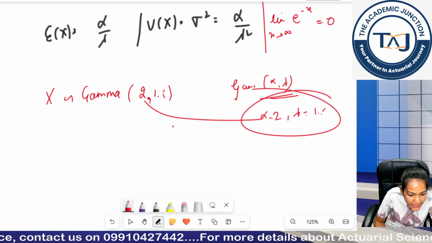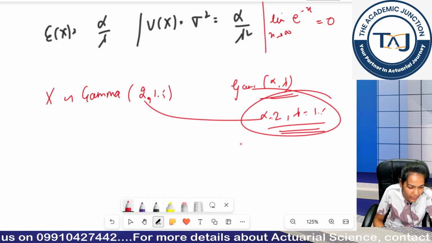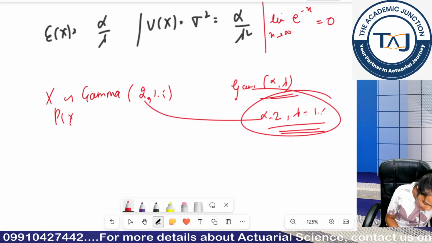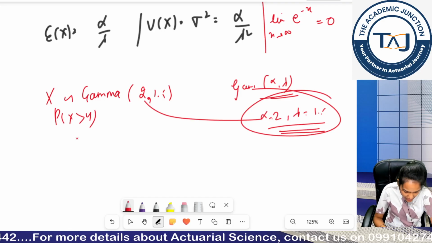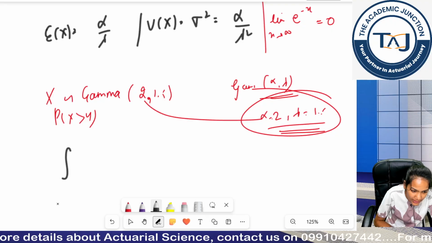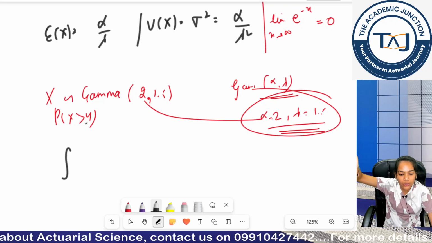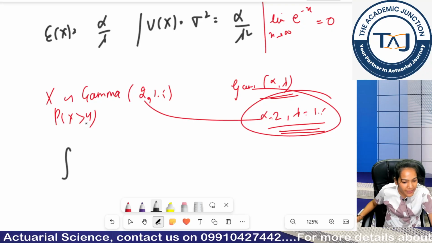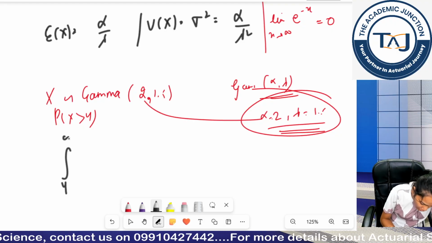So while putting in the PDF and variance or expectation, you use these 2 values, and you have to calculate the probability x is greater than 4. If I put it in integration, my range is anything above 4, so 4 to infinity, because I do not have any upper limit on the gamma function's x.